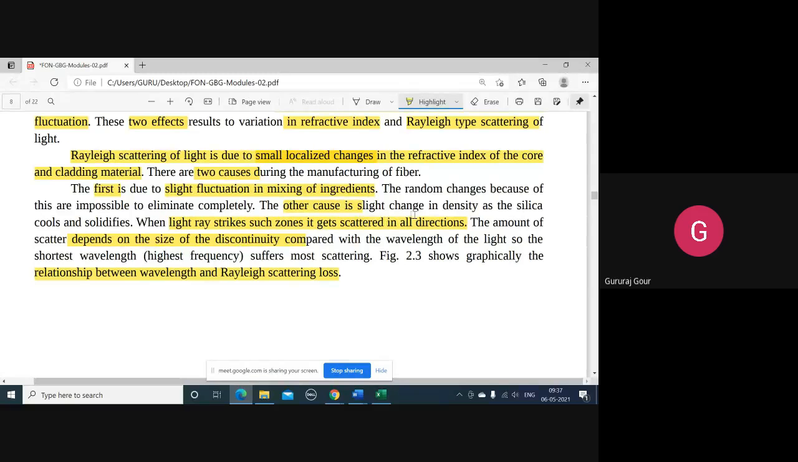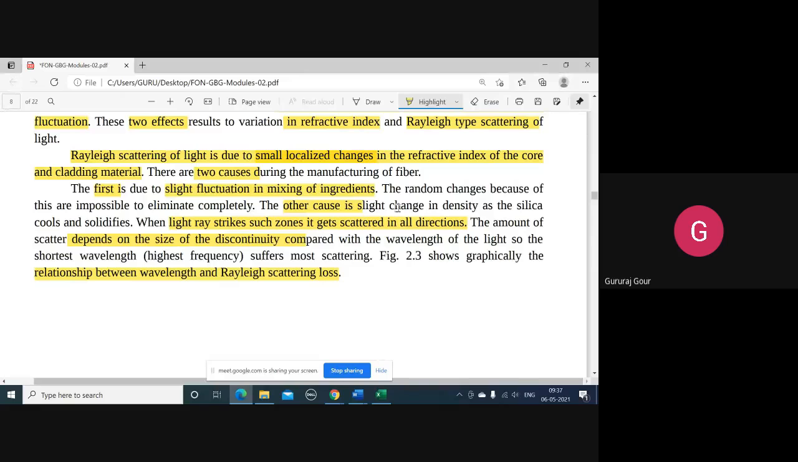The other cause is a slight change in the density of silica as it cools and solidifies. That comes in the fabrication process. These things are happening naturally. Of course the density will change, as the silica changes from liquid to solid. When it cools, density will automatically change during the fabrication process.